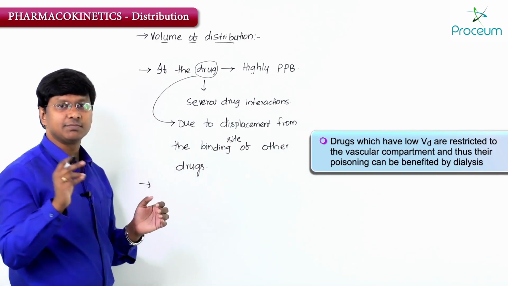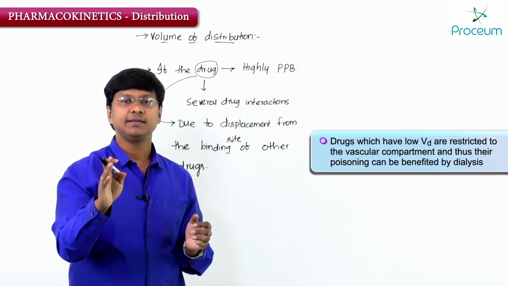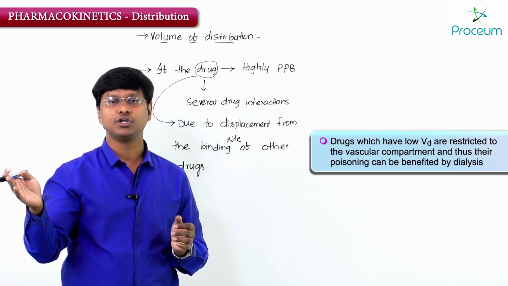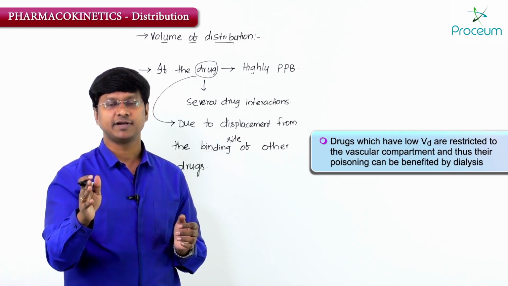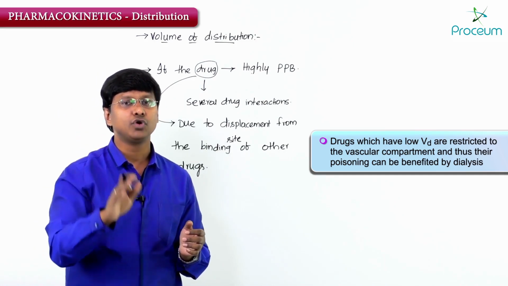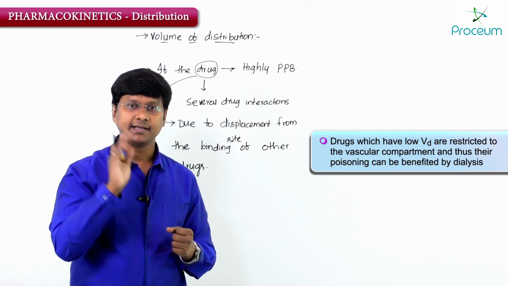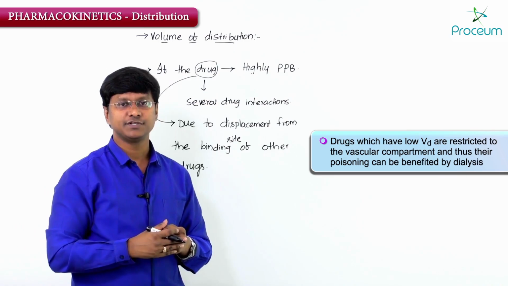So we have discussed that volume of distribution depends upon the lipid solubility. The highly lipid soluble drugs have high volume of distribution. The volume of distribution also depends upon the plasma protein binding capacity. The drugs which are highly plasma protein bound have low volume of distribution.